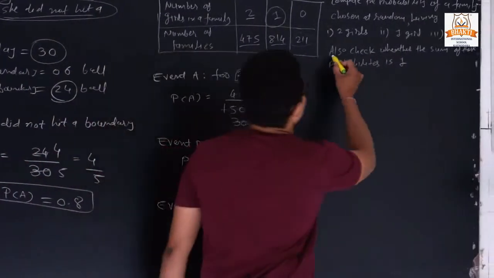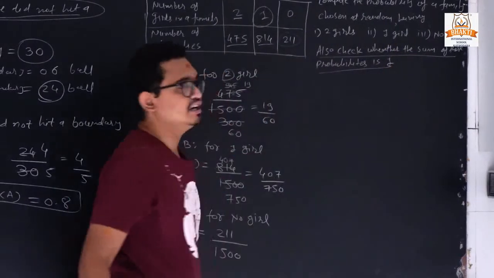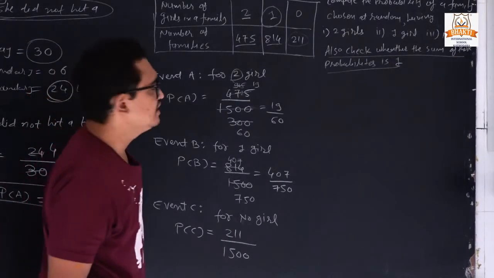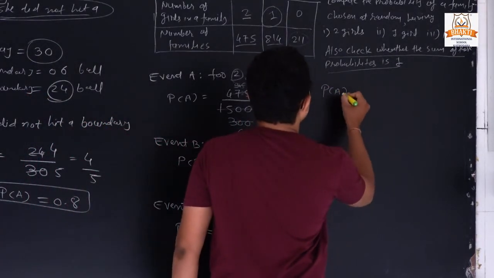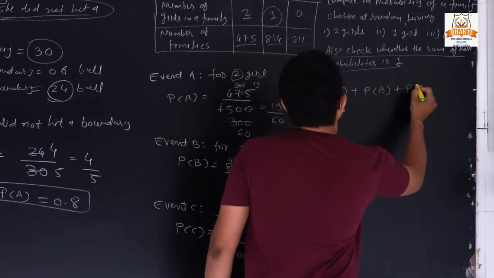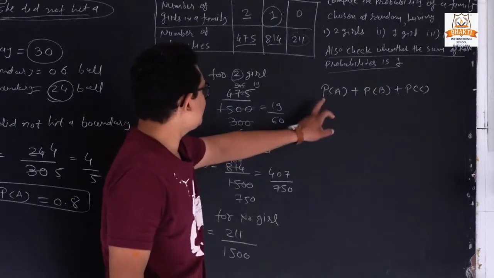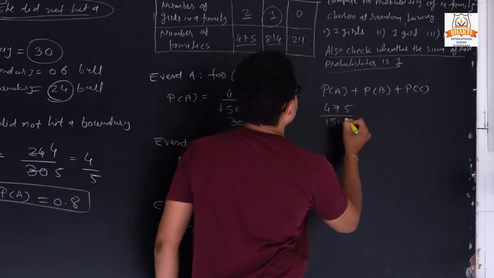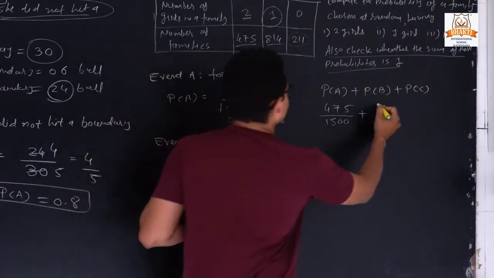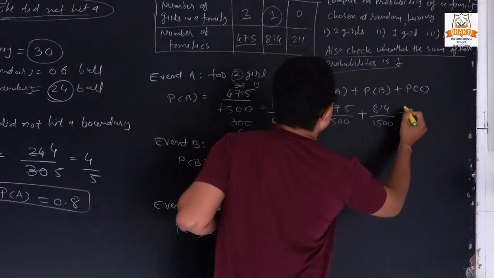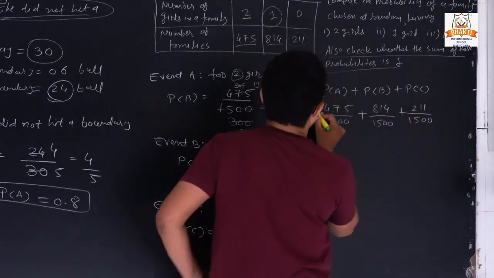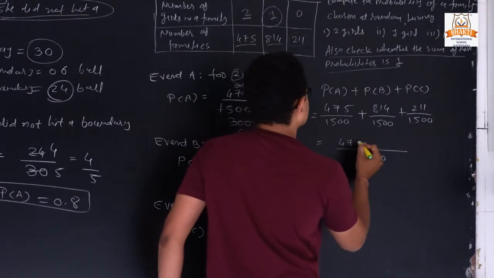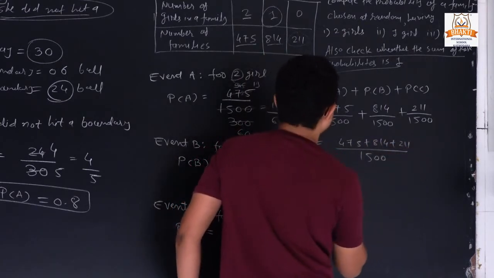Now they are also asking to check whether the sum of probabilities is 1. It means if we add all these probabilities, the sum will always be 1. So let's check. P of A plus P of B plus P of C. So P of A, we can write the same, 475 upon 1500, plus P of B, 814 upon 1500, plus 211 upon 1500. Now 1500 is our LCM.